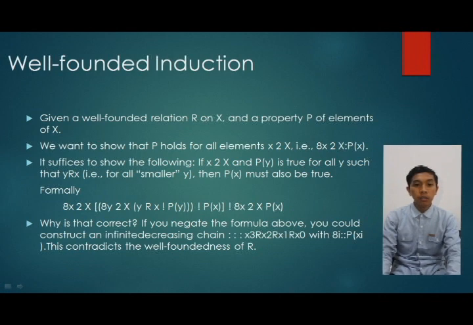And why is that correct? If you negate the formula above, you get a contradiction, an infinite descending chain. This contradicts the well-foundedness.